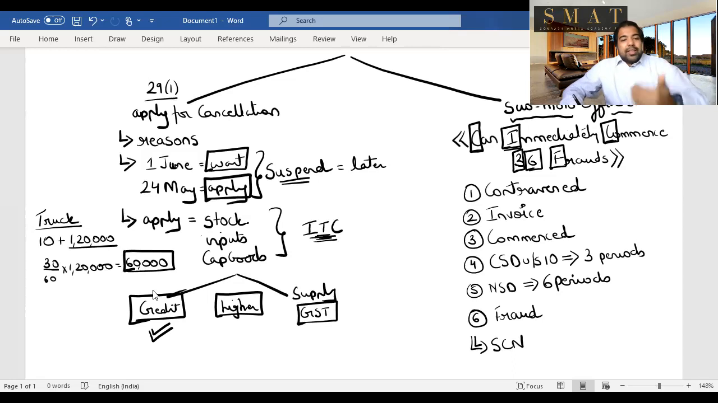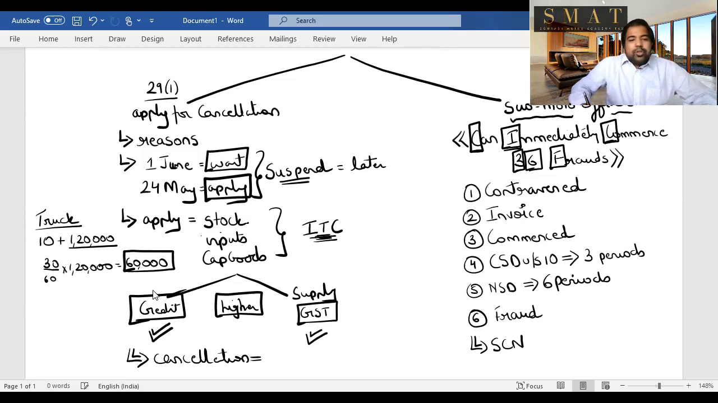Or if you were to sell this truck today, along with the inputs and input services, what will be the amount, whichever is higher, that you need to pay back to the government? How will you pay back? Either if you have credit lying in your credit ledger, you will pay back using the credit ledger, or you will pay back using the cash ledger, whichever is available. That is something that you need to do before the officer can agree to your cancellation.